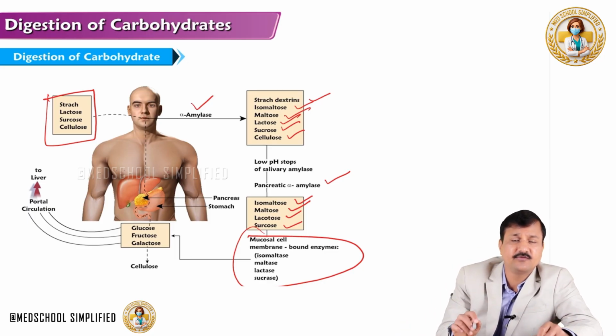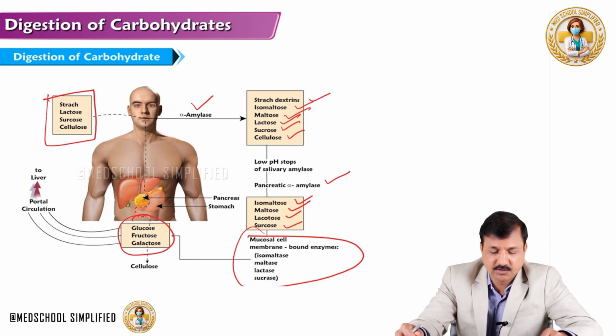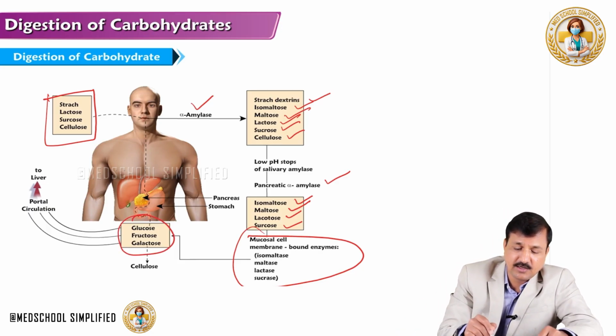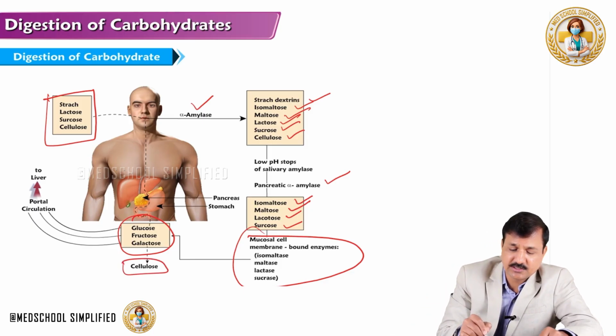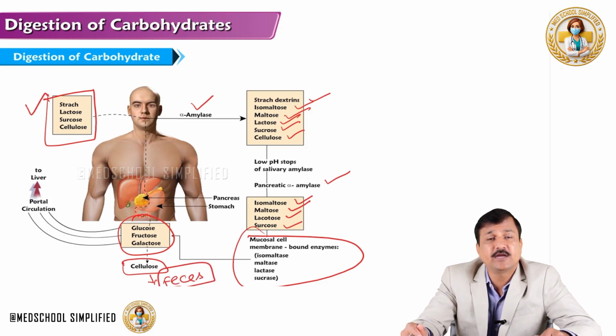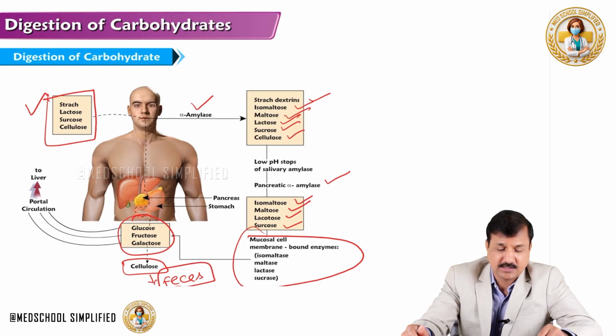They are going to take care of further digestion, and ultimately we are going to get glucose, fructose and galactose absorbed directly into the portal system, whereas cellulose just goes out in the feces. So this is what happens to our dietary carbohydrates, especially starch, lactose, sucrose and cellulose.